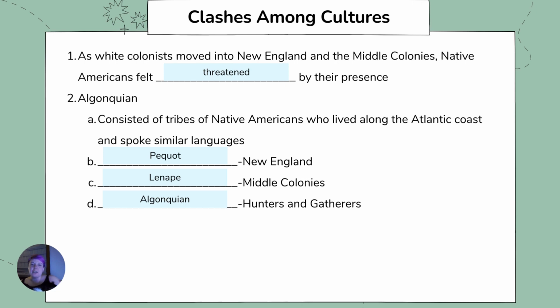So as white colonists continued to move into New England and the Middle Colonies, 2 groups of Native Americans began to feel increasingly threatened by their presence. One group that banded together was the Algonquin. It consisted of tribes who lived along the Atlantic coast and spoke similar languages. The Pequot tribe resided in New England, the Lenape inhabited the region that became the Middle Colonies, and the Algonquin were hunters and gatherers. While they also fished and planted crops, they moved each season to follow the supply of food and lived in temporary camps while farther away from their villages.